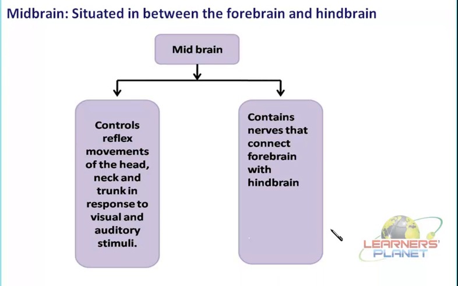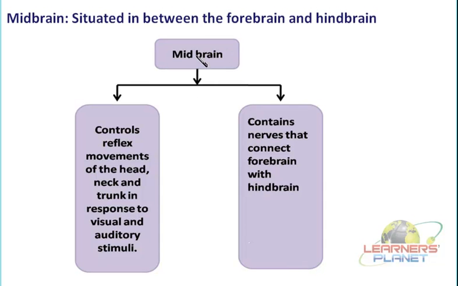We can see now the next part. We are going to continue here. Let us begin with the midbrain. This midbrain is situated in between the forebrain and the hindbrain. So, if we say that this midbrain is located between the forebrain and the hindbrain, what impression do you get? Is it in a row, is it in a sphere, that is centrally located, or how is it located? Just remind yourself that we had shown a diagram. Let us just have a recall. Let us show you the diagram here.